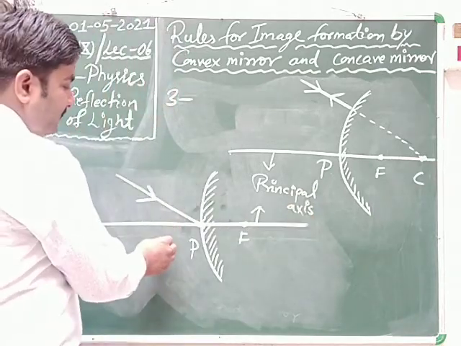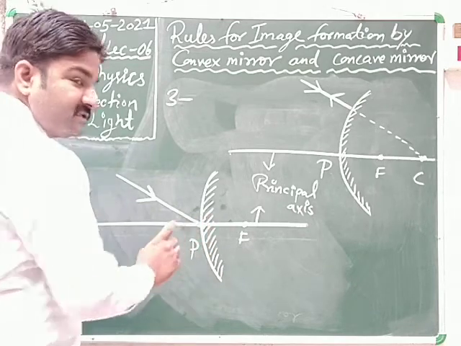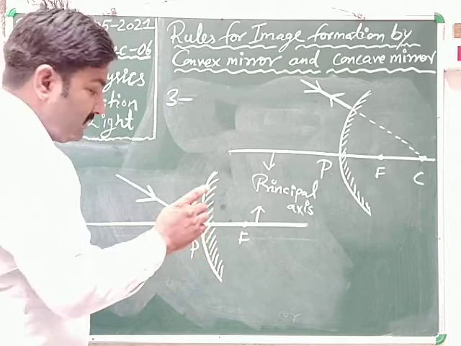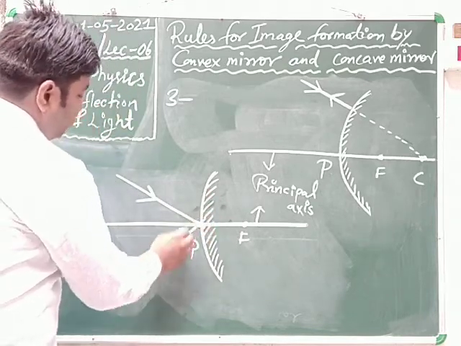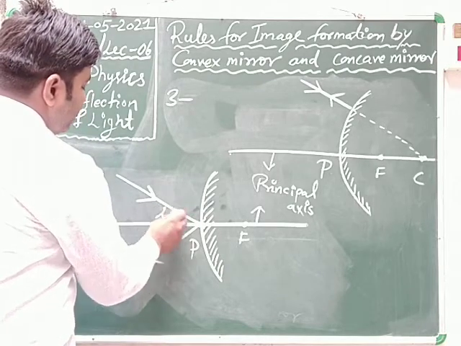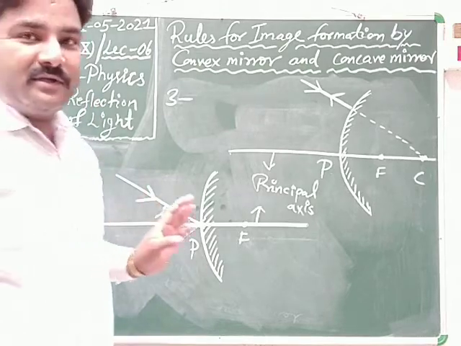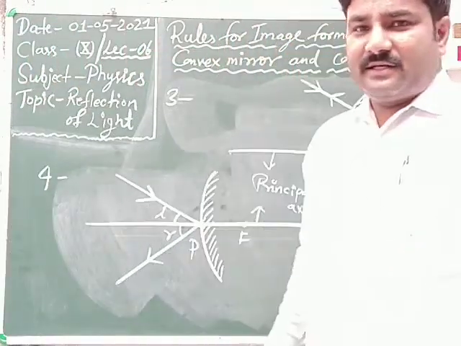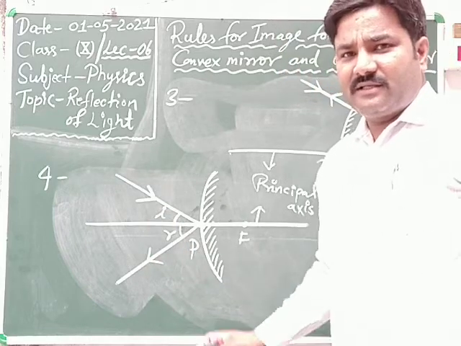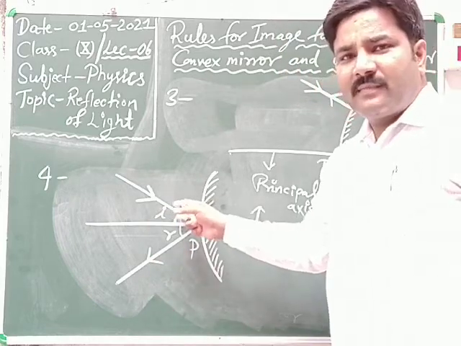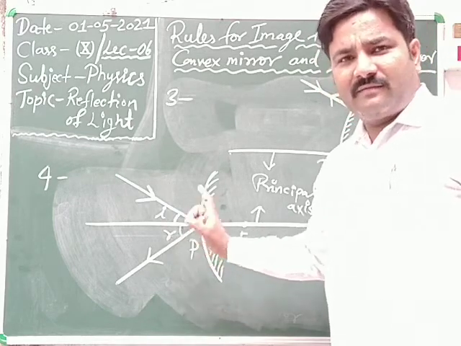And when the ray of light is incident towards a convex mirror in such a way that it is incident at the pole, then after reflection the angle of incidence must be equal to the angle of reflection. That's why we can say that here the laws of reflection are totally followed by the incident ray and the reflected ray. That is, angle of incidence is equal to angle of reflection.